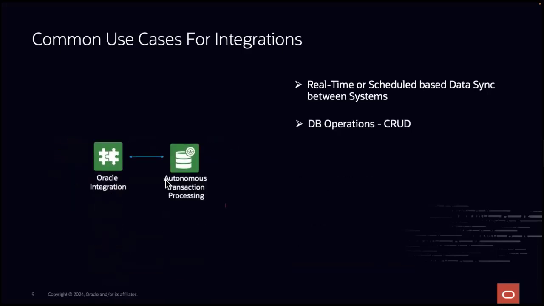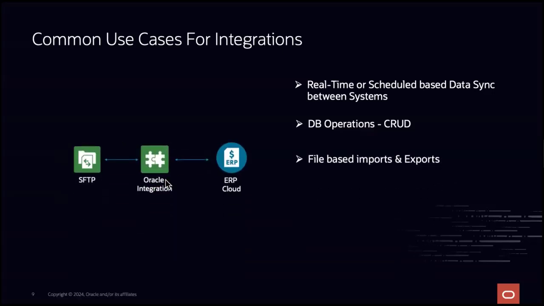Another common use case we've seen is with the DB. EBS comes with its own database, right? You can interact via a database adapter to that database, pull the data out, put it into a data warehouse for some analytics and all sorts of things, right? So again, OIC can be the middleman to transfer the data between two databases or systems.